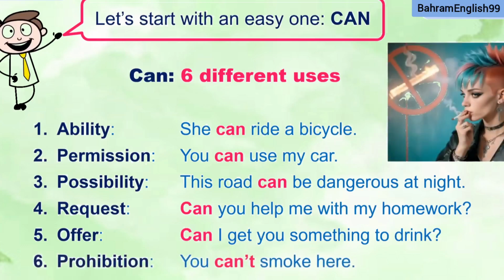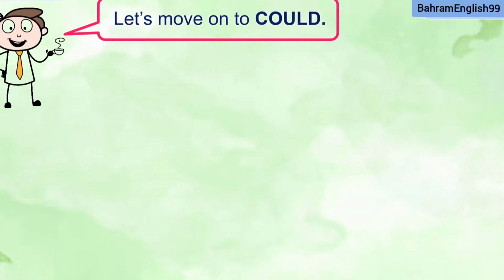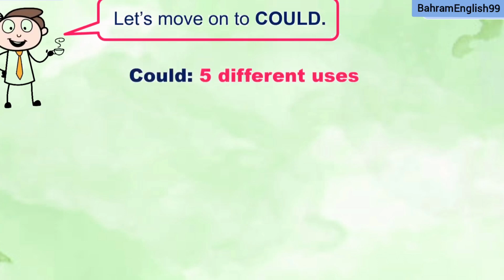And number 6, prohibition. So this one is in the negative form. You can't smoke here. It's not allowed. You cannot smoke here. Let's move on to could. Could has 5 different uses.